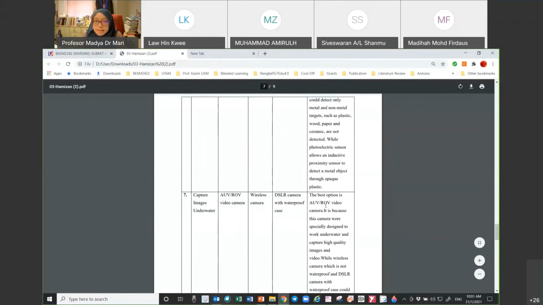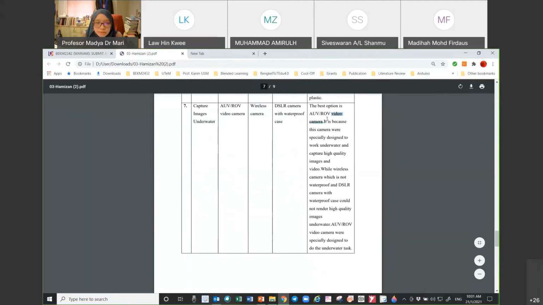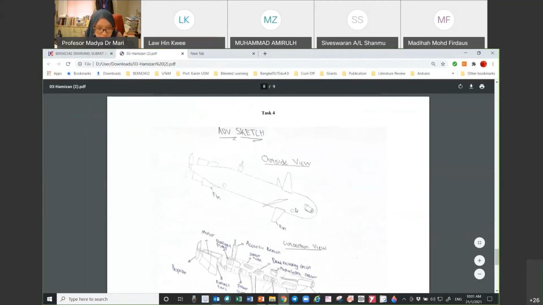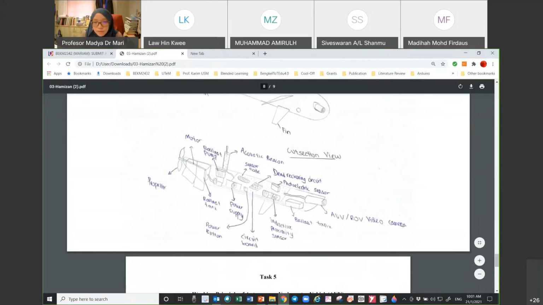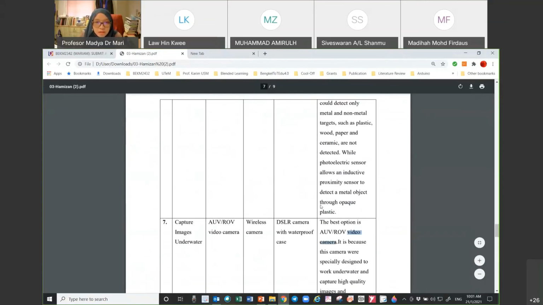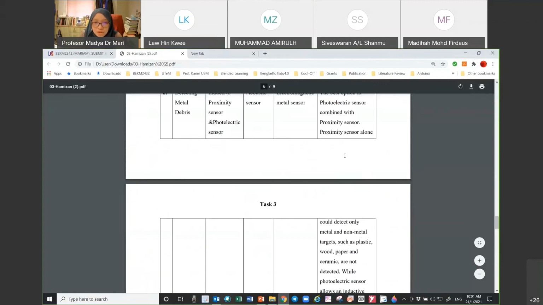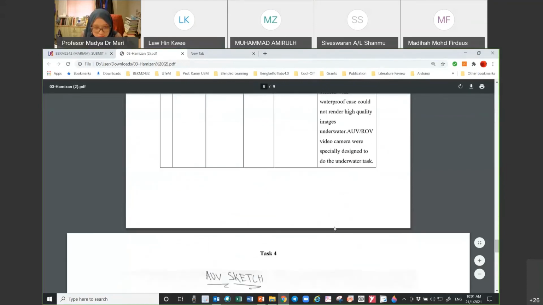Okay, it means that if you are using a video camera, I will look for the video camera. So I'm looking at your sketch here. You have the video camera over here, AUV video camera. Okay, that's good. So I'm going to look at each of the functions that he chose. For example, photoelectric sensor and proximity sensor.